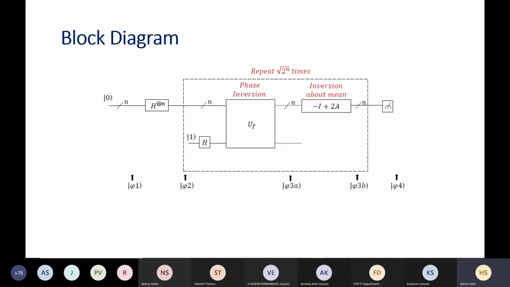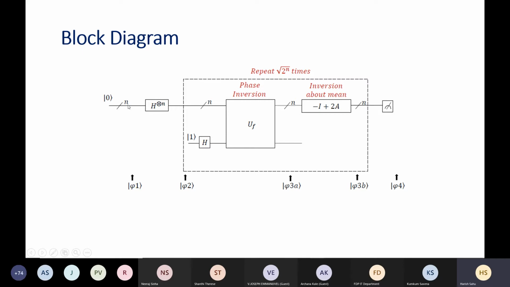We will see with the example. If you want to see this algorithm, then it works in this manner. This is the initialization step, this is the phase inversion, this is the inversion about mean operator, and this is the measurement step.